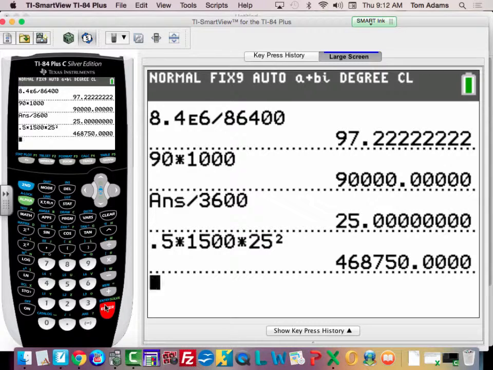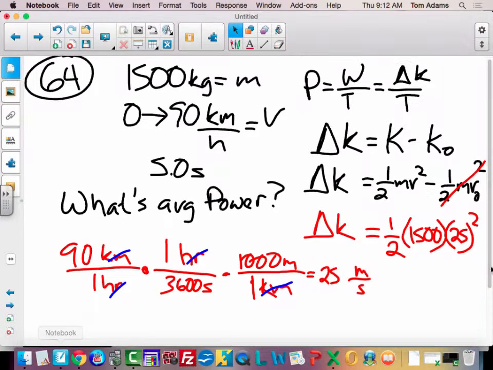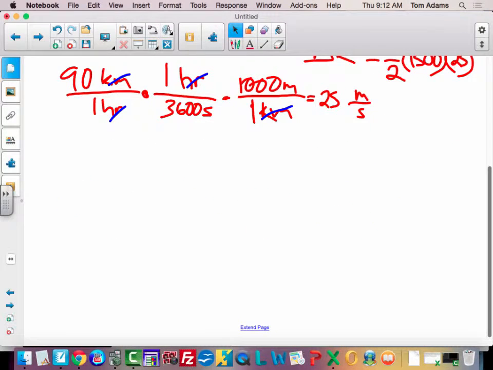So, wow, that's quite a bit. Like 4.7 times 10 to the 5th joules, I think. So that would be 468,750, so that's the kinetic energy. So let's go back here. I need a little more space. Did somebody write that down while I had it on the screen?